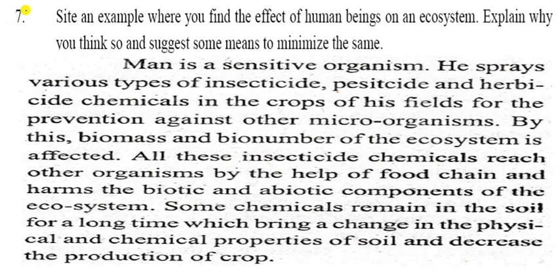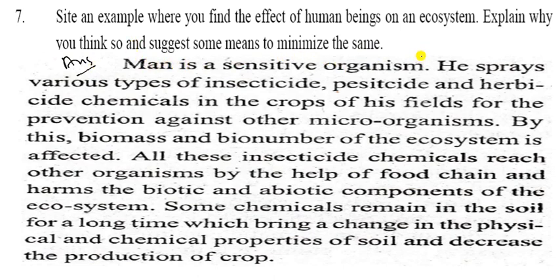So let us go to the last question, that is the 7th question. Cite an example where you find the effect of human beings on an ecosystem. Explain why you think so and suggest some means to minimize the same. Let us start your answer. So it is the answer you have to write in your copy.